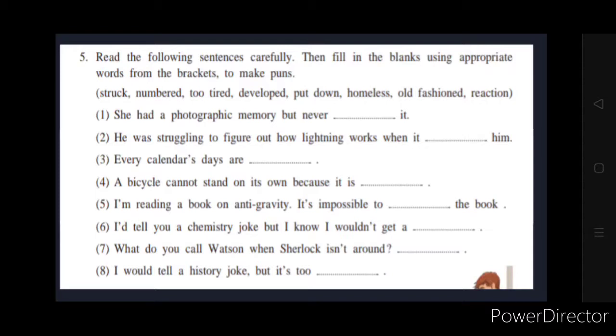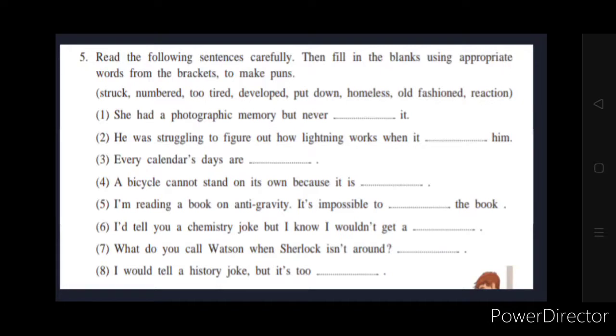Okay, so I will help you with the first one. She had a photographic memory. Photographic memory means you remember everything even though you've seen it only once. Photographic means it gets printed like a photo in our mind. She had a photographic memory but never dash it. So the answer will be developed it. But never developed it, as with photographs.